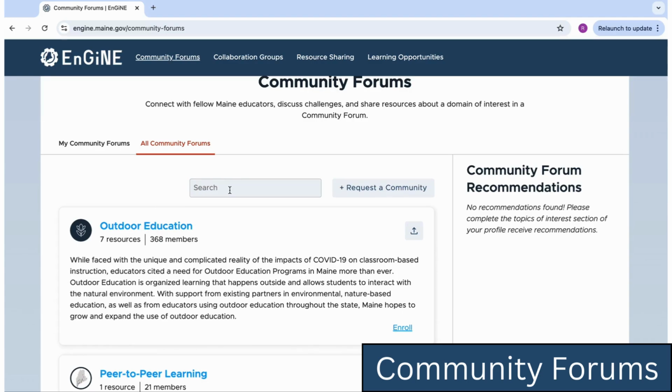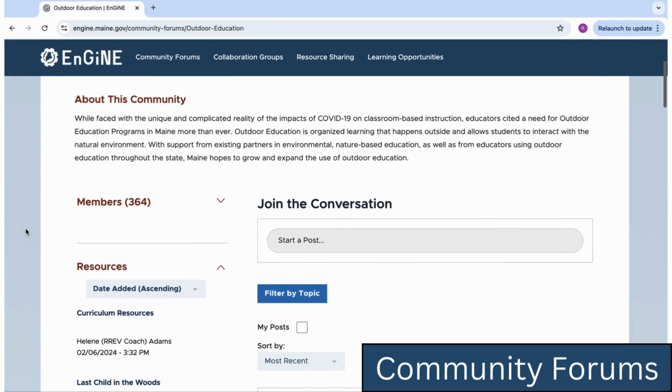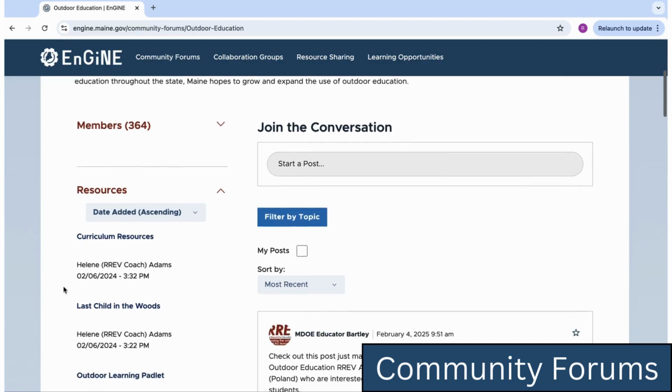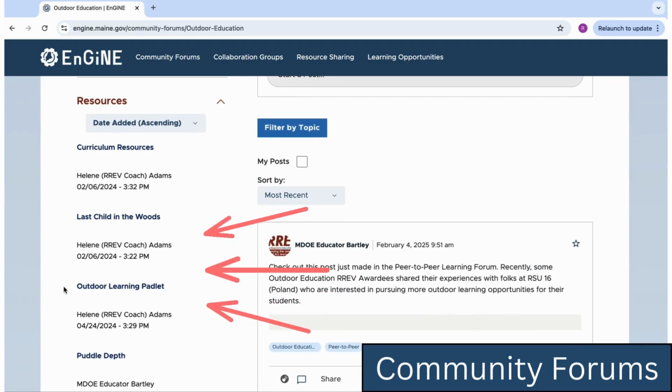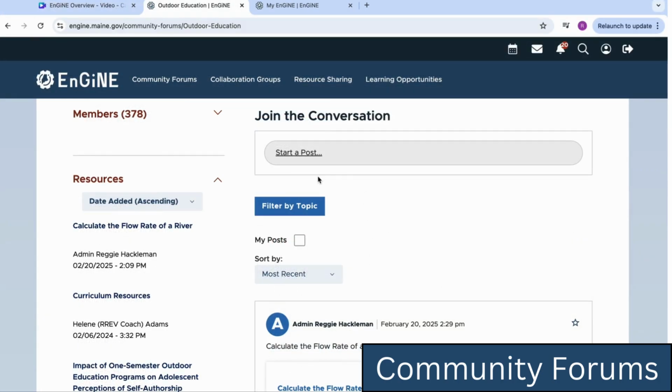If you find a community that interests you, click on the name. When you enter the community forum, you will see a description, have access to the members of the community, and the resources already shared there. On the right side, you will see all the activity in the community forum. Start a new conversation or share a resource by clicking Start a Post.